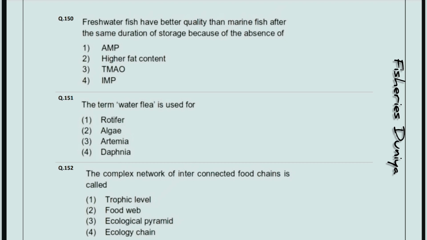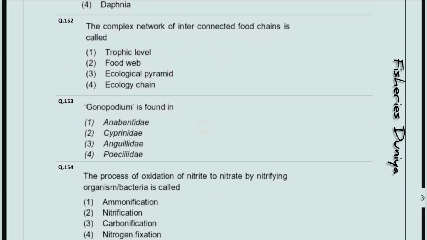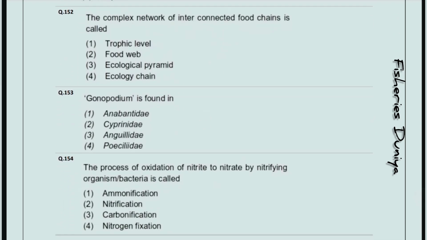The term water flea is used for. So the correct answer is option number 4, Daphnia. The complex network of interconnected food chain is called. So the correct answer is option number second, food web.